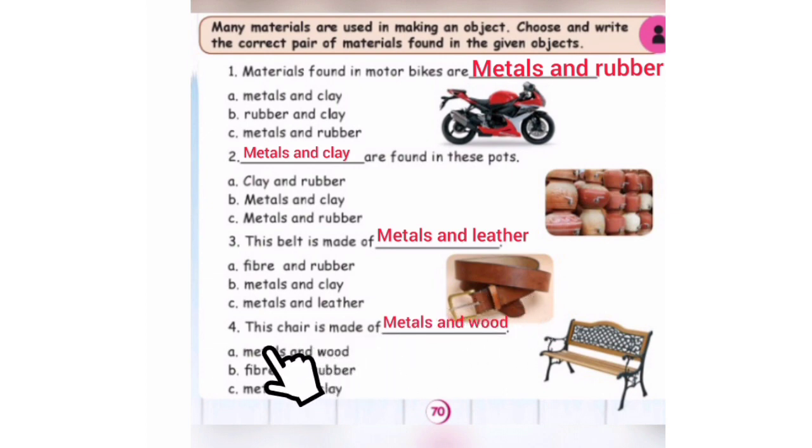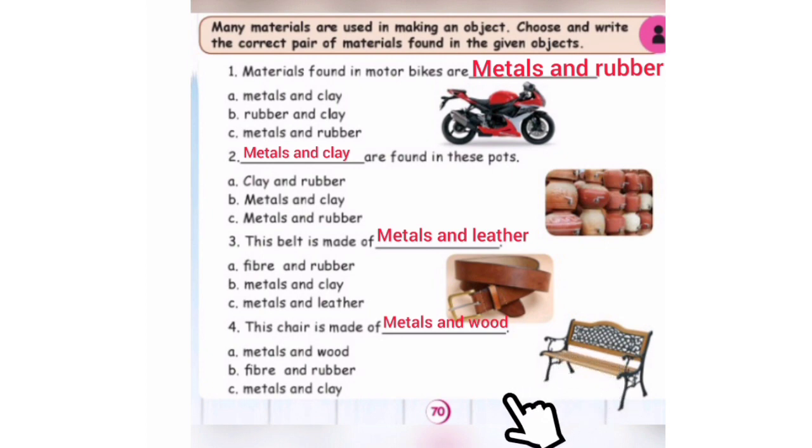Okay, last one. See this chair. This chair is made of. See this chair. What are the materials found in this chair? Metals and wood. Is this correct, children? Yes, very good. See the second one. Fiber and clay, rubber. Wrong answer. Metals and clay. Wrong answer. Metals and wood is the correct answer. Metals and wood are the materials found in this chair.